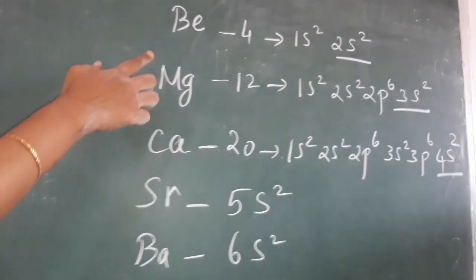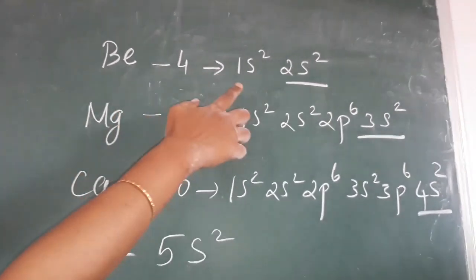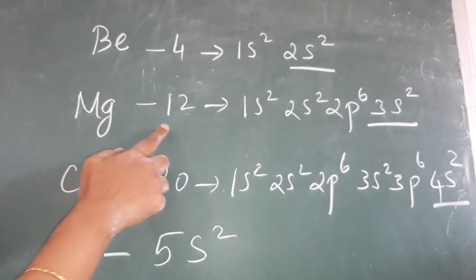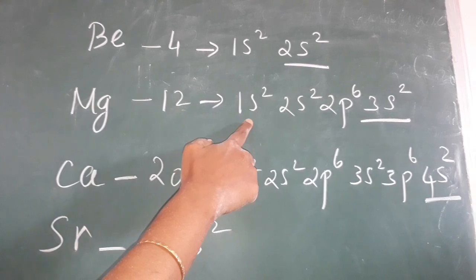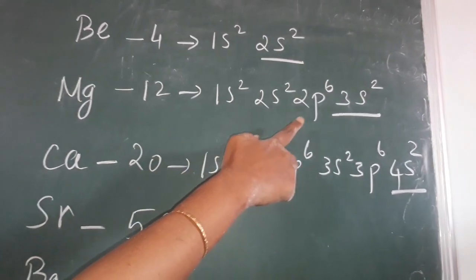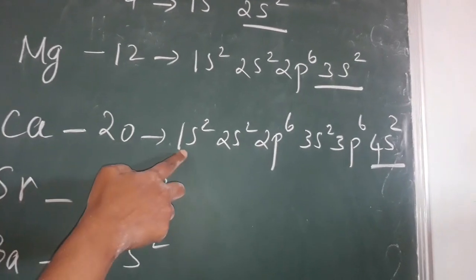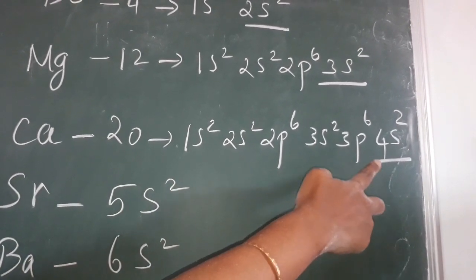Beryllium. The beryllium atomic number is 4. 4 means there are 4 electrons present. So the electronic configuration is 1s2, 2s2. Magnesium atomic number 12. So 12 means 12 electrons. Electronic configuration 1s2, 2s2, 2p6, 3s2. And calcium atomic number 20. 20 means 1s2, 2s2, 2p6, 3s2, 3p6, 4s2.